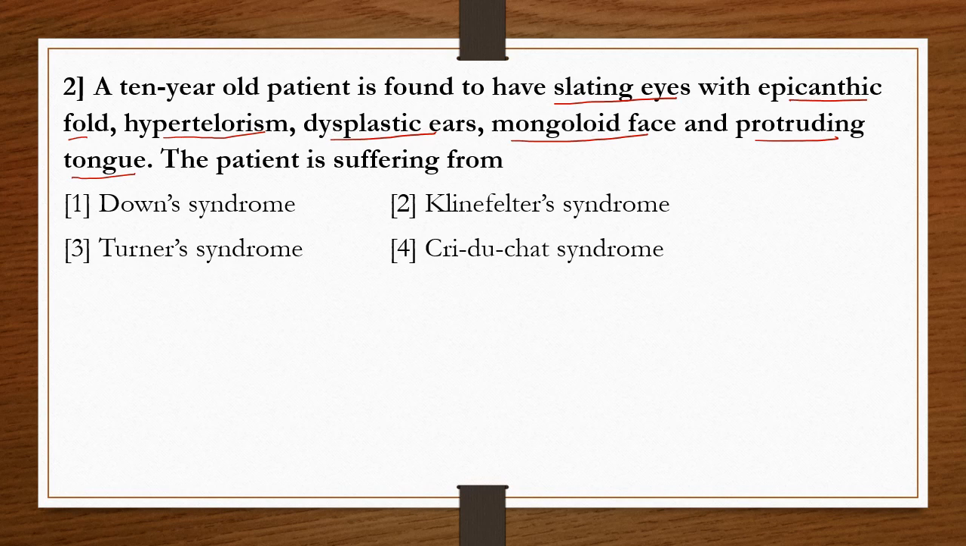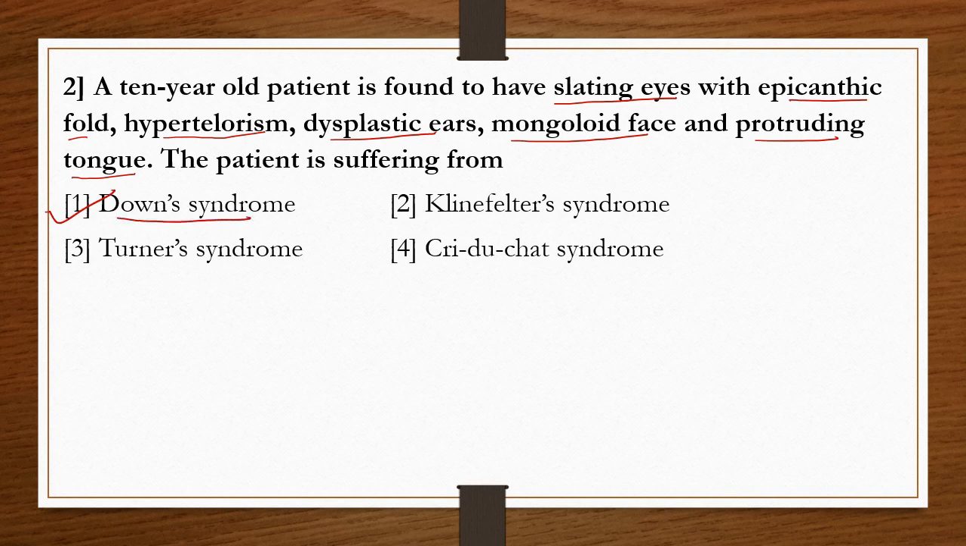So let's see. Down syndrome, we know epicanthic fold. That means the eyelids are folded. And we know that the other name of Down syndrome is Mongolism. That is the mongoloid face. Protruding tongue are also symptoms of Down syndrome. So based on those symptoms, the correct answer is option 1, Down syndrome.